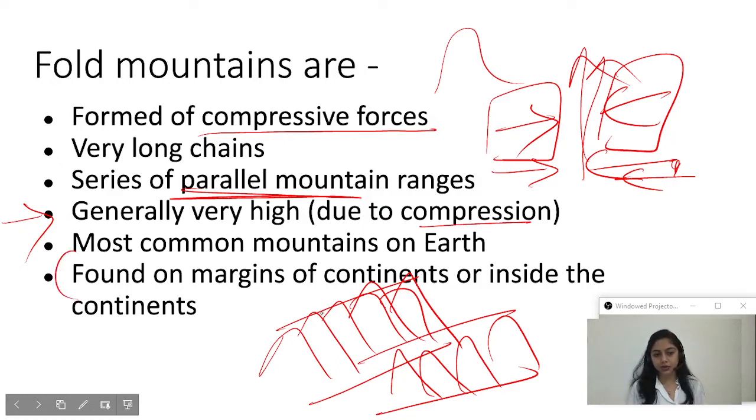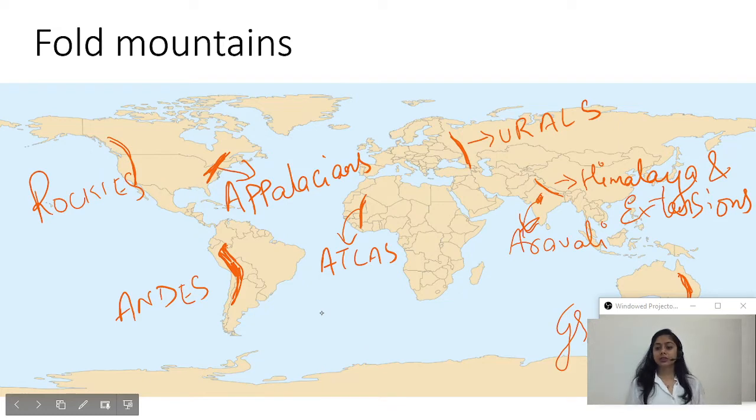And as I have told you, they are always found in the margins of continents, that is, on the boundaries of the continents and inside continents. Because then only oceanic sedimentary rocks or marine sedimentary rocks will come and collide with the continent or terrestrial rocks.